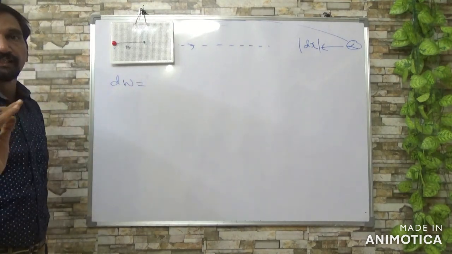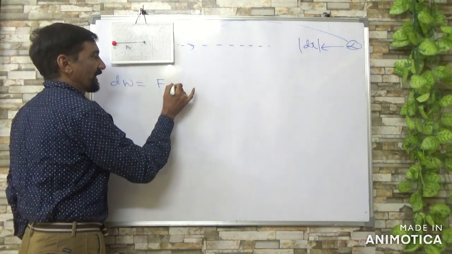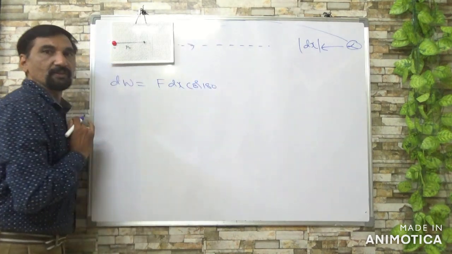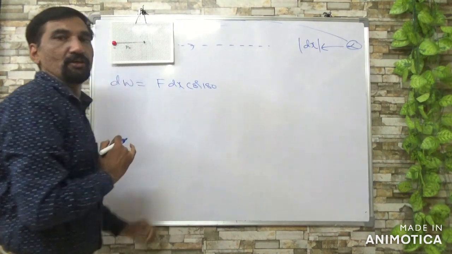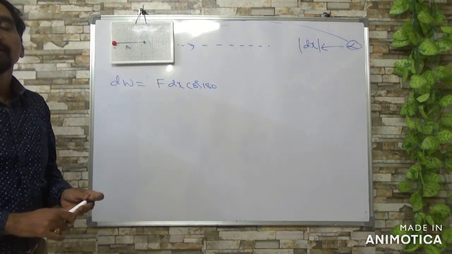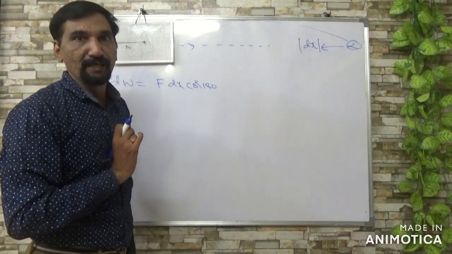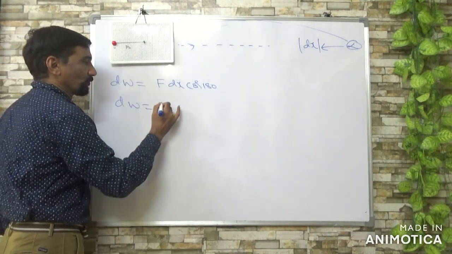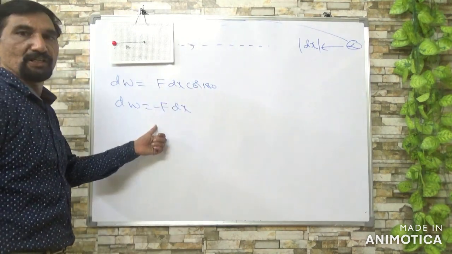Work done is F s cos theta, so F dx cos 180 degrees, because you are bringing the test charge in the direction opposite to the electric field, right? So that is why theta is taken as 180 degrees. The value of cos 180 degrees is minus 1, right? So dW is equal to F dx with the cos 180 value of minus 1.